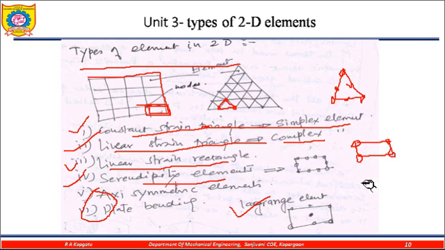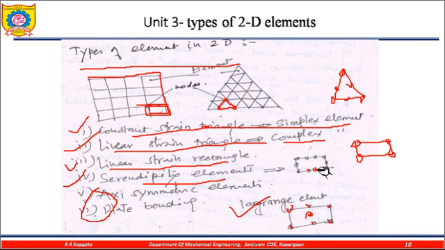Serendipity elements are rectangles with a greater number of nodes. As well as the Lagrangian elements, where the nodes are not only on the element boundary but also at inner points, then that is called the Lagrangian elements.